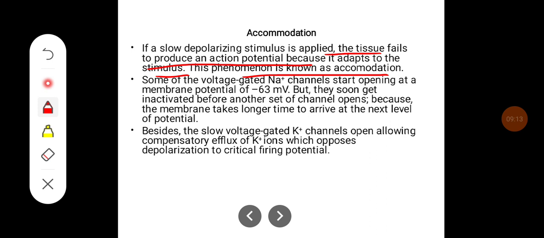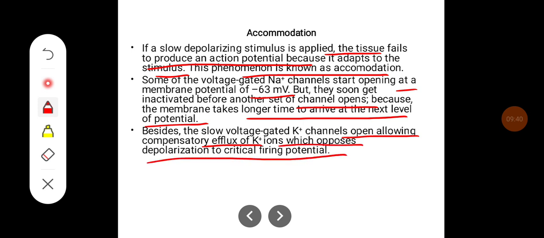Some of the voltage gated sodium channels start opening at membrane potentials of minus 63 millivolts, but they soon get inactivated before another set of channels opens, because the membrane takes longer to arrive at the next level of potential. Besides, slow voltage gated potassium channels open, allowing compensatory efflux of potassium, which opposes the depolarization to the critical firing level. So that leads to